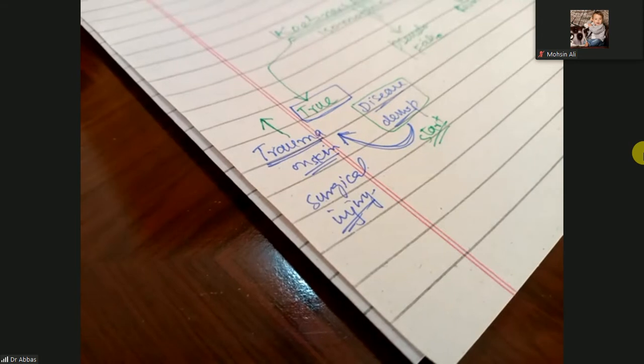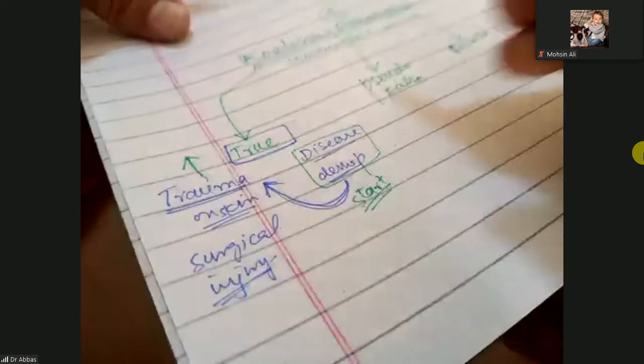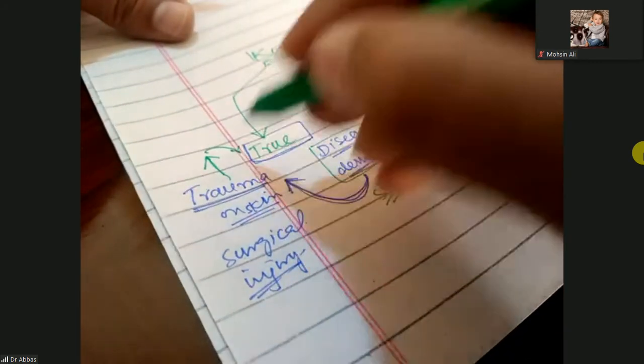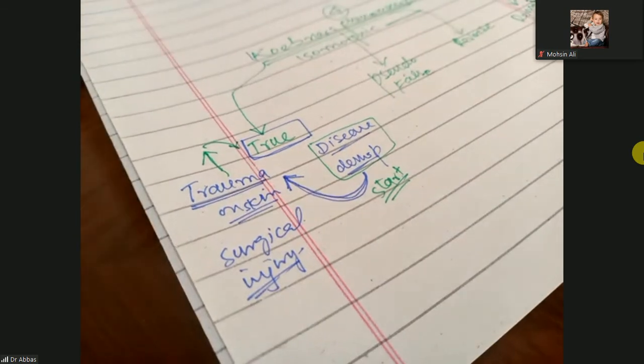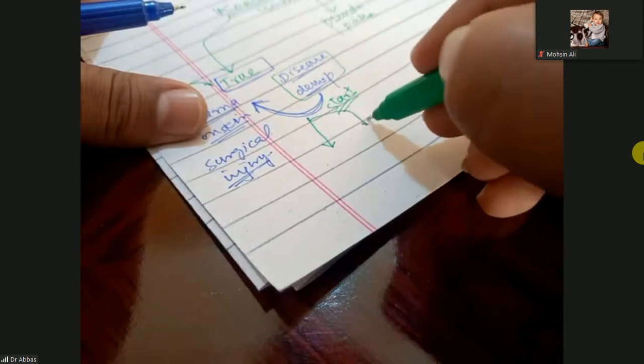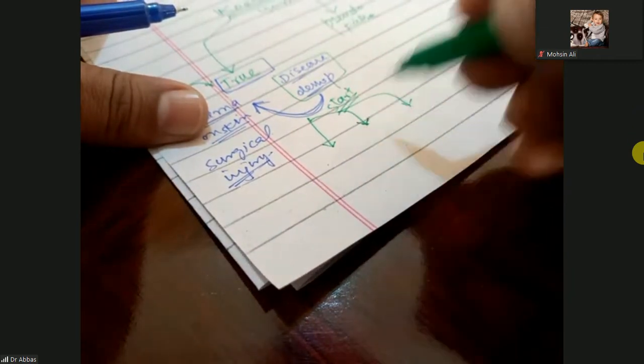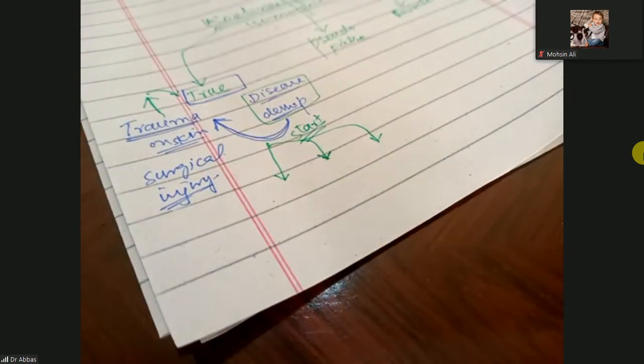This is known as true Koebner phenomena. This true Koebner phenomena is seen in different diseases. True Koebner phenomena can be present in psoriasis.